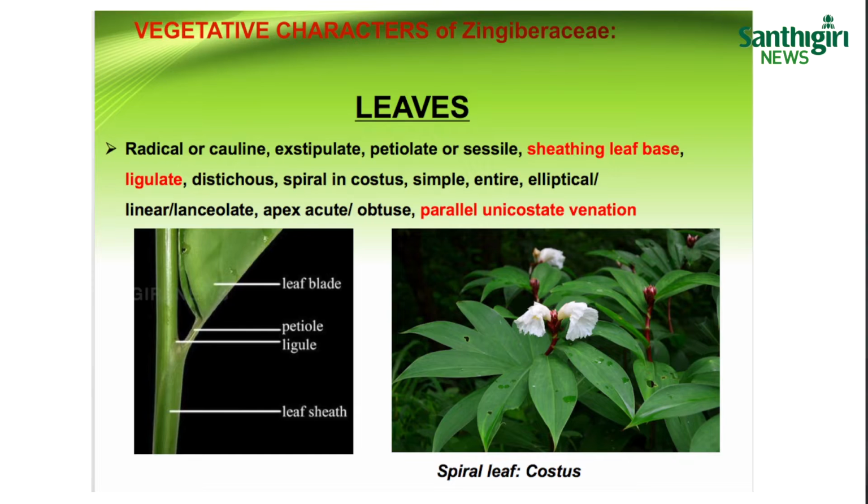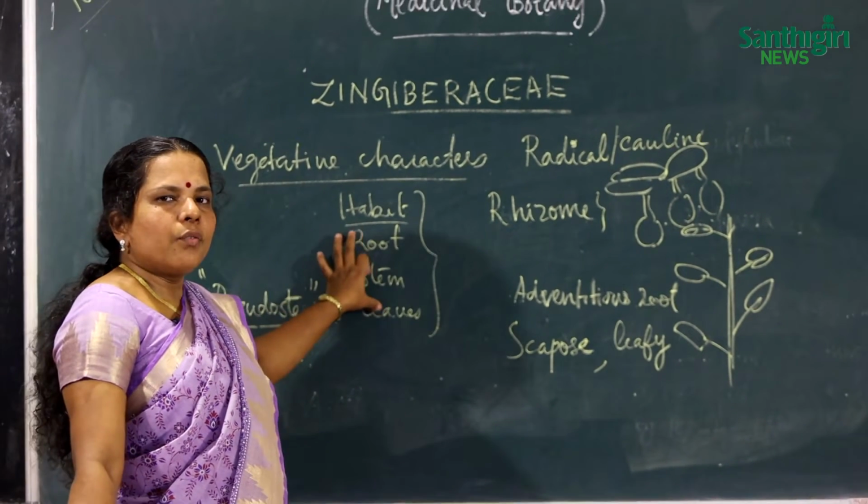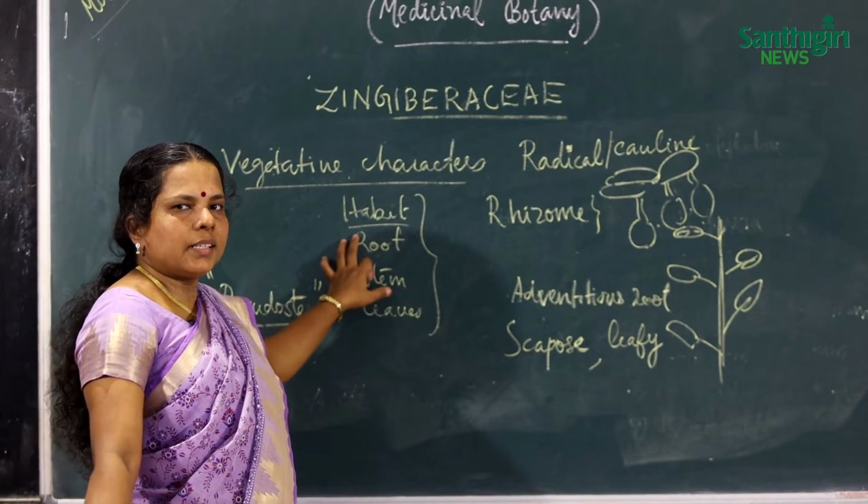So the characteristic features of the leaves include that the leaves are ramal or cauline, ligules are present, sheathing leaf bases are present, and also parallel unicostate venation. That is the particular and special characteristic feature of the Zingiberaceae family. These are all about the vegetative characters. Now we shall go through the floral characters of the Zingiberaceae family.